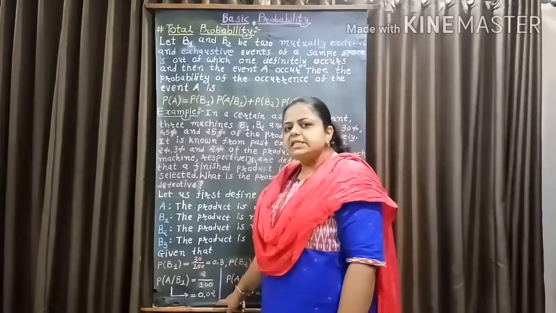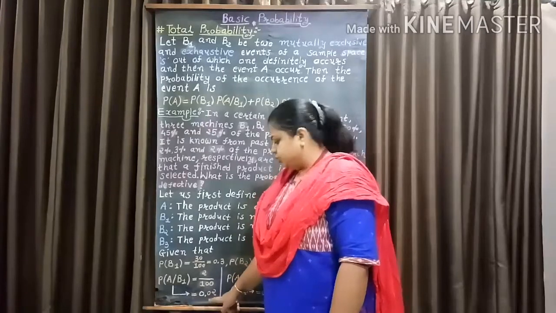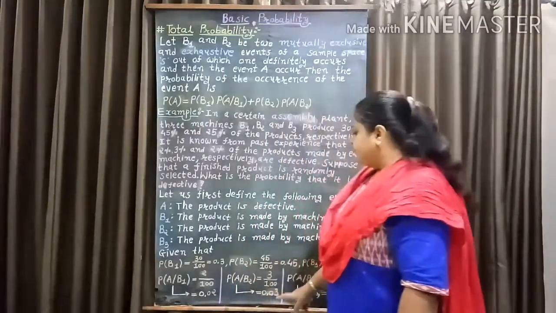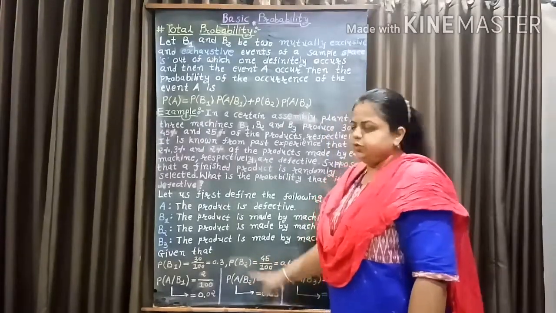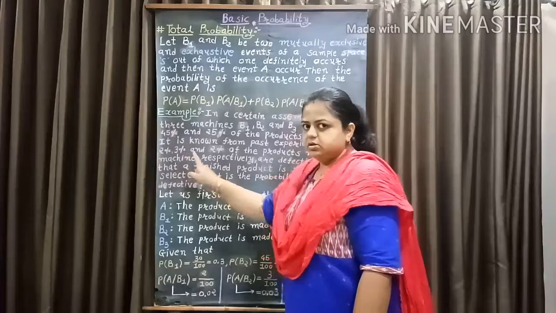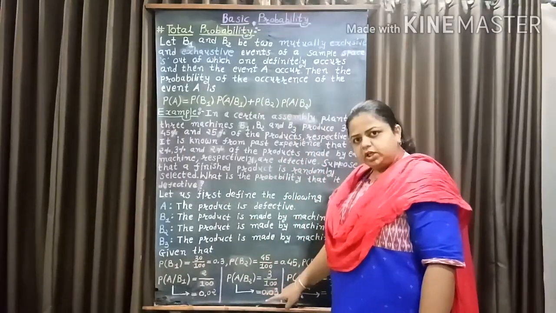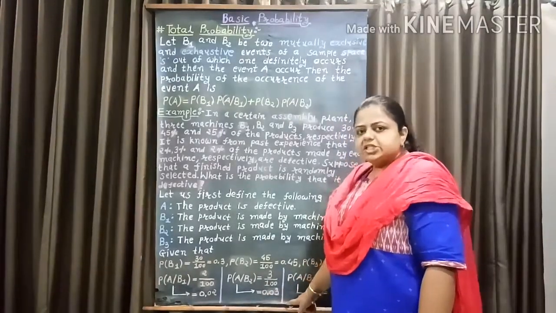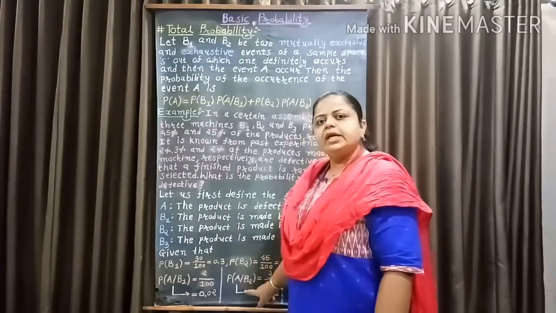That is, conditional probability of A given B1 equal to 0.02. Now, probability of A given B2 equal to 3%, equal to 3 over 100, equal to 0.03. So, conditional probability of A given B2 equal to 0.03.